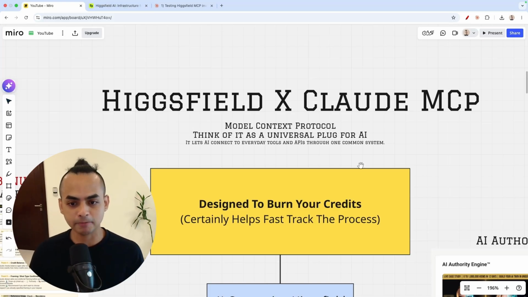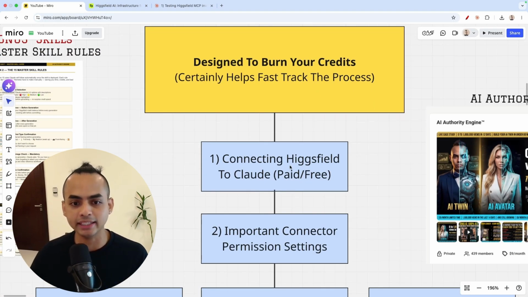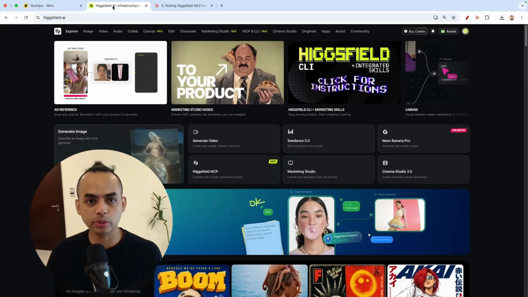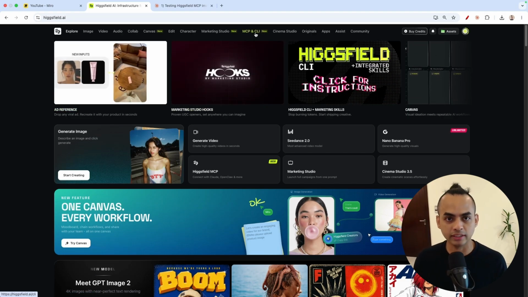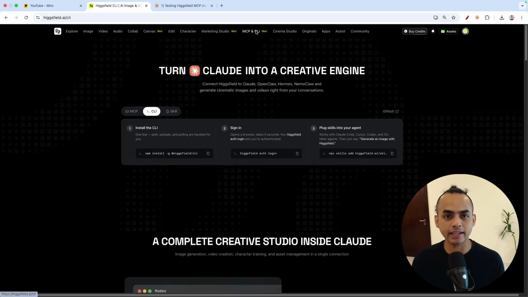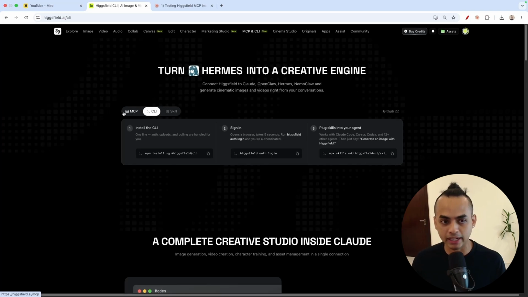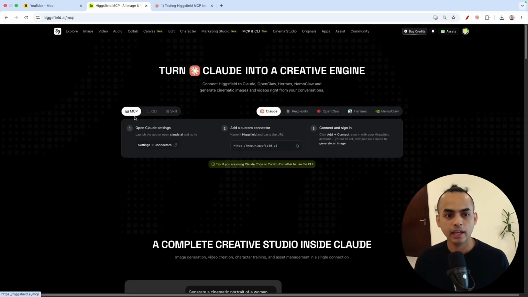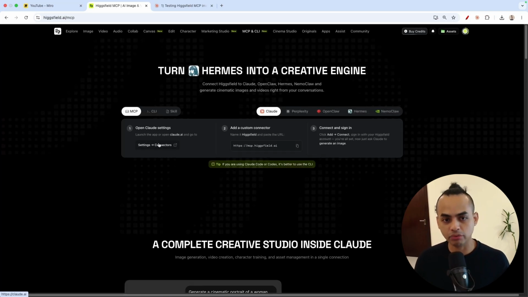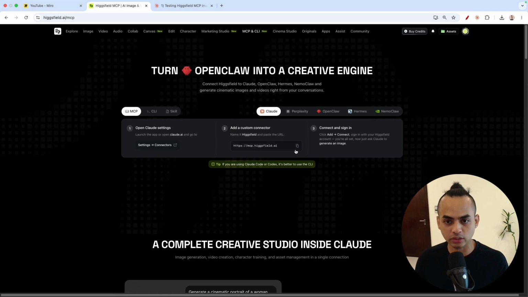So first things first, let's talk about connecting Higgsfield to Claude, right? Inside your Higgsfield account, you just want to navigate over to MCP and CLI, give that a click. And once you're in here, guys, because it's going to be MCP based, we want to click on MCP. And once that's done, it basically already gives you the 3 steps that you need. But all we need to do here is just click on this and copy.